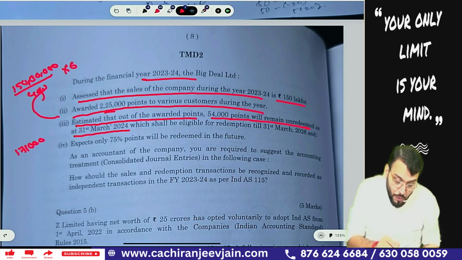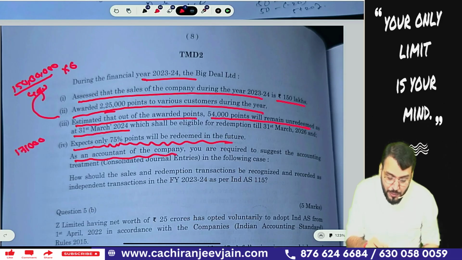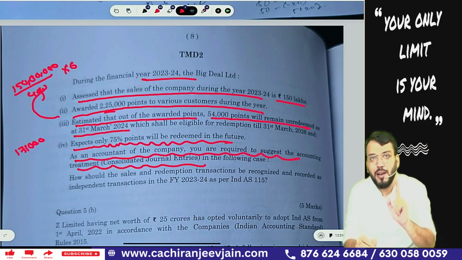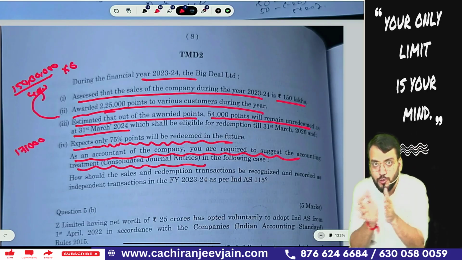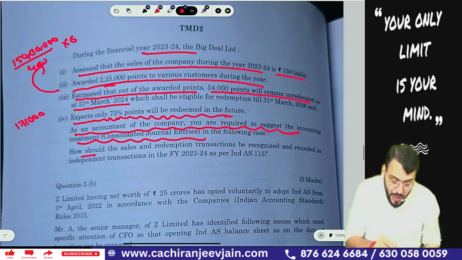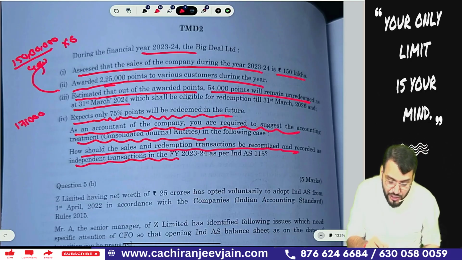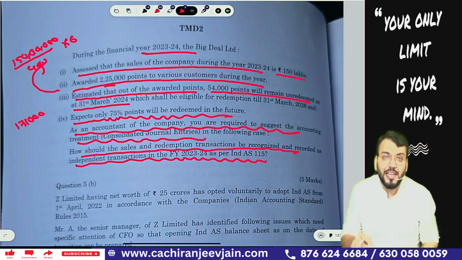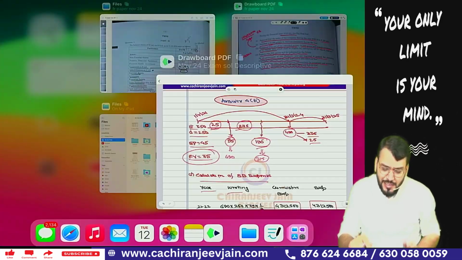They are giving out of 54,000 points, they are expecting only 75 percent will be redeemed in the future. As an accountant of a company, you are required to suggest the accounting treatment, consolidated journal entry. So they have asked for one journal entry, one compound journal entry. How should the sales and redemption transaction be recognized and recorded as an independent transaction in the year as per Ind AS 115? Correct. Now very simple.